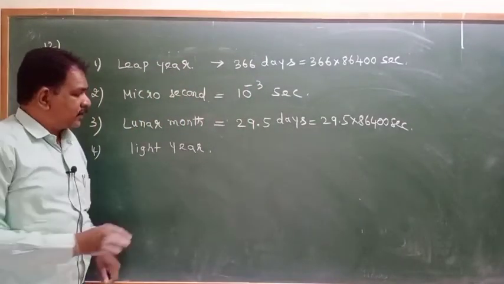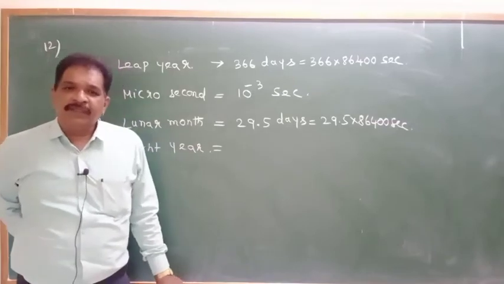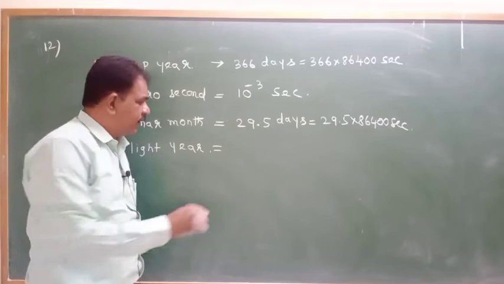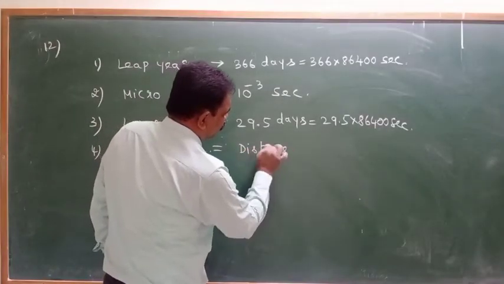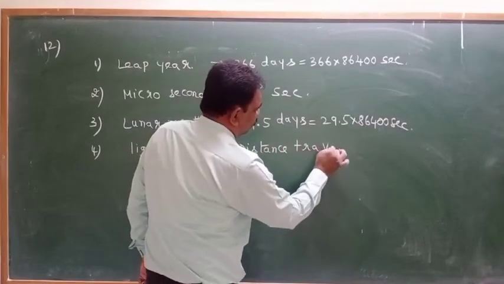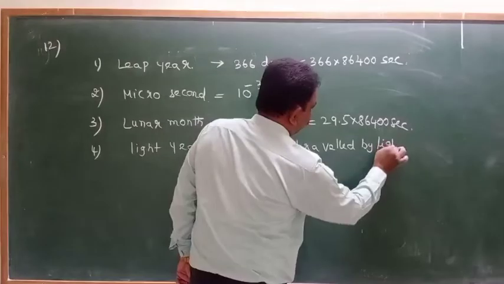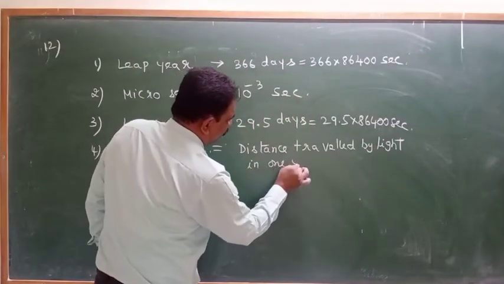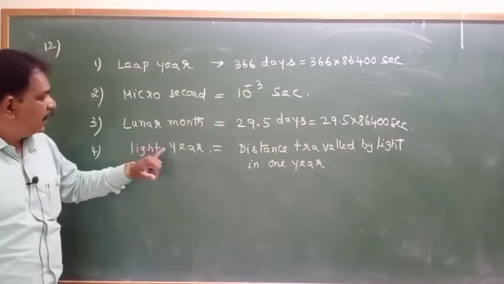Light year means the distance traveled by light in 1 year's time. What is this? Distance traveled by light in 1 year is called a light year.